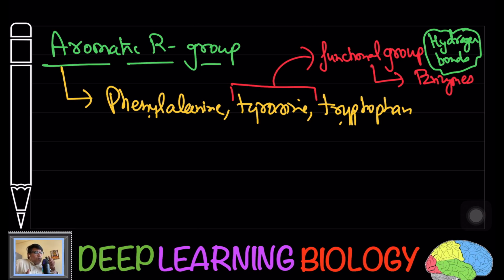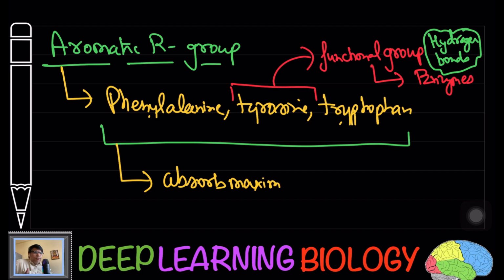This OH group takes part in the formation of hydrogen bonds. So in many enzymes, tyrosine is involved in the formation of hydrogen bonds. This tyrosine amino acid is involved in carrying out various reactions. So keep in mind, tyrosine is going to have this OH group.